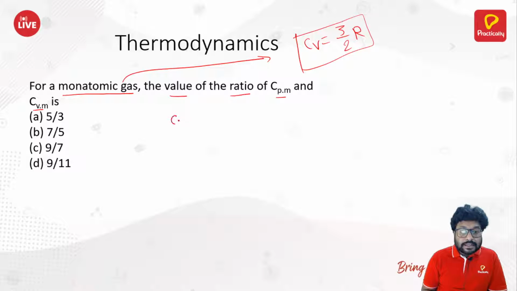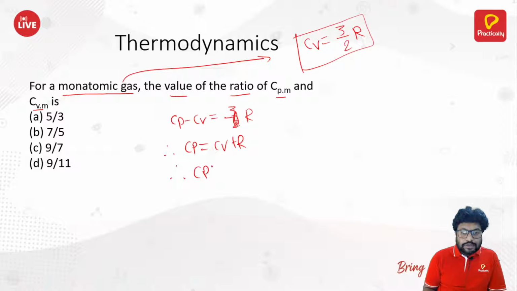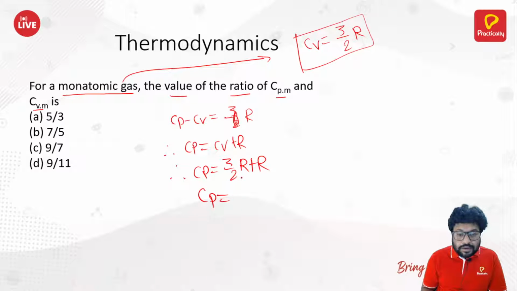And Cp minus Cv is equal to, not 3 by 2 R, only R. Cp minus Cv is equal to R. Therefore, Cp is equal to Cv plus R. So, what is the value of Cv? This 3 by 2 R plus R, making the value of Cp equal to 5 by 2 R.